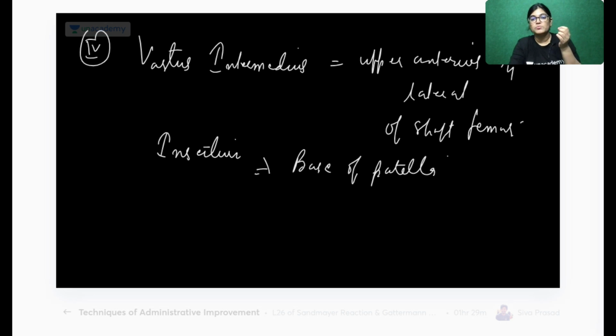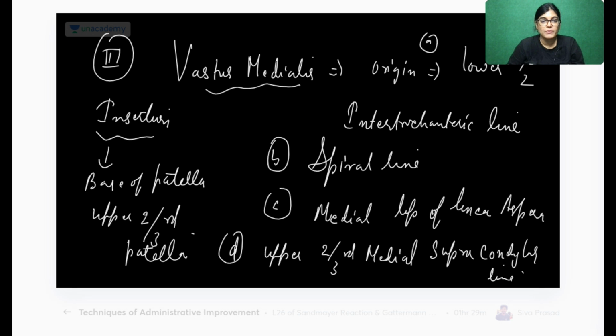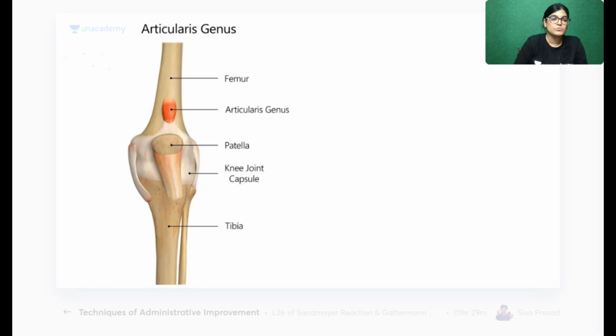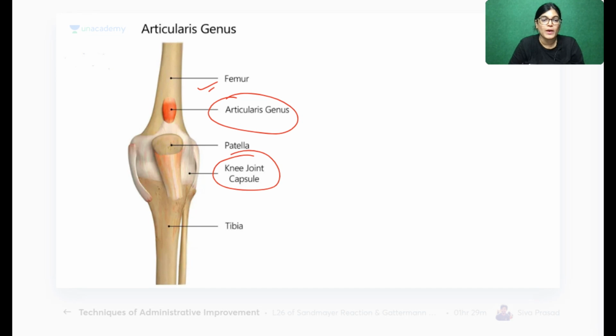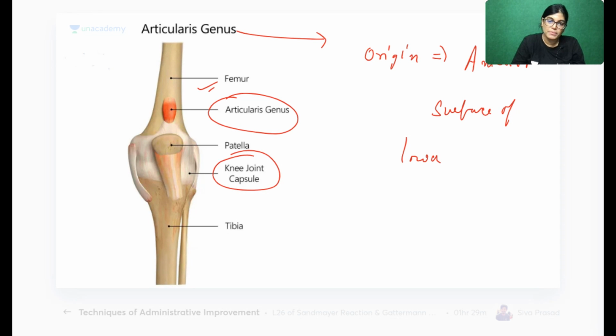But I want to tell you that a small muscle is also lying there, called articularis genu. Let me show you a diagram of that small muscle. See here, this is the small muscle called articularis genu. It arises from the anterior aspect of the lower femur and inserts into the synovial membrane of the knee joint. So write down articularis genu. Origin: anterior surface of the lower part of the shaft of femur.